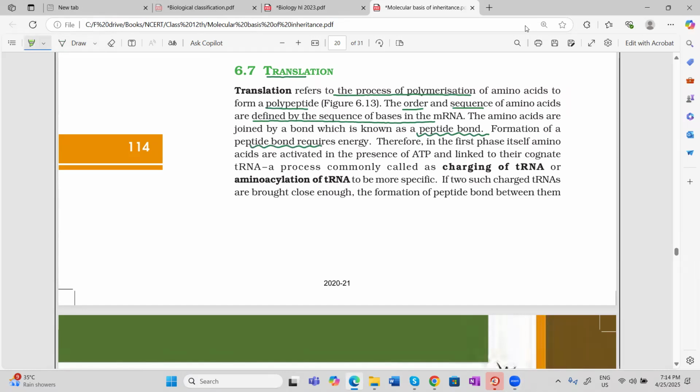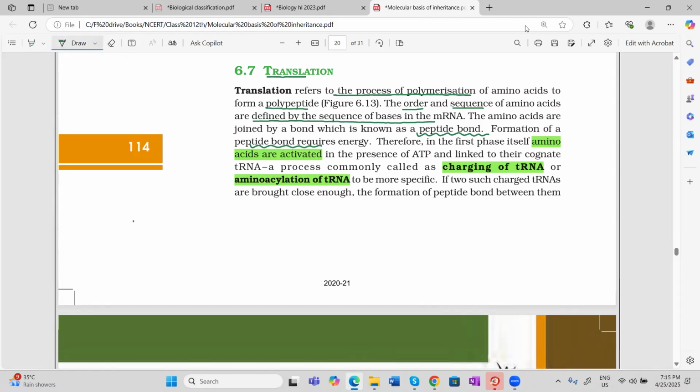So what is the first step in translation? First, amino acids are activated. For activation, we have to do it in the presence of ATP, and we have to join them to their transfer RNA. So first the activation is done, and then we join them to their transfer RNA, meaning charging of transfer RNA is done, or you can say aminoacylation of transfer RNA is done.